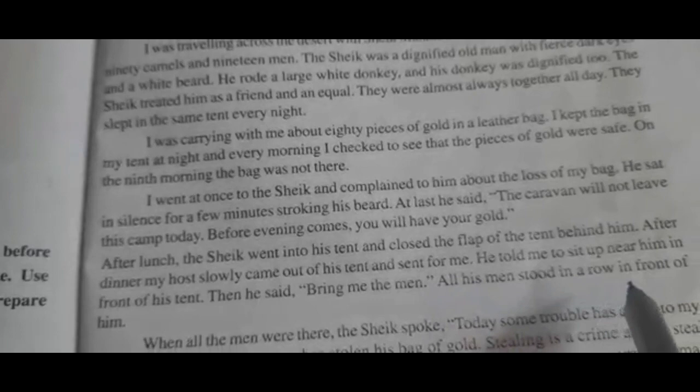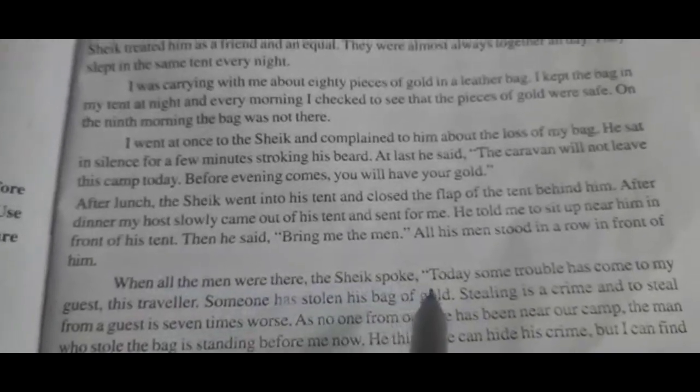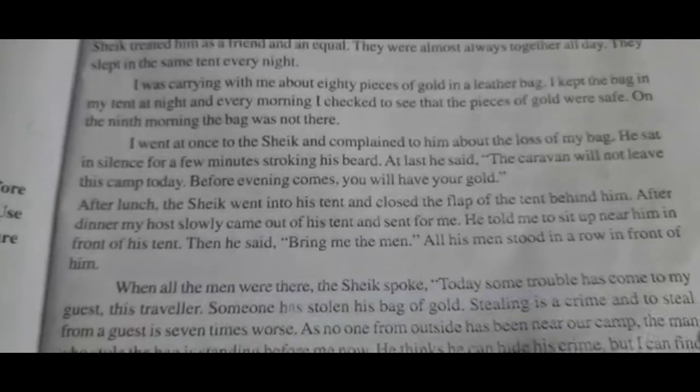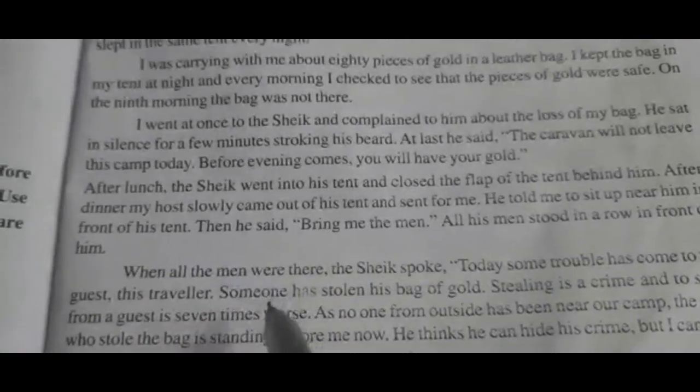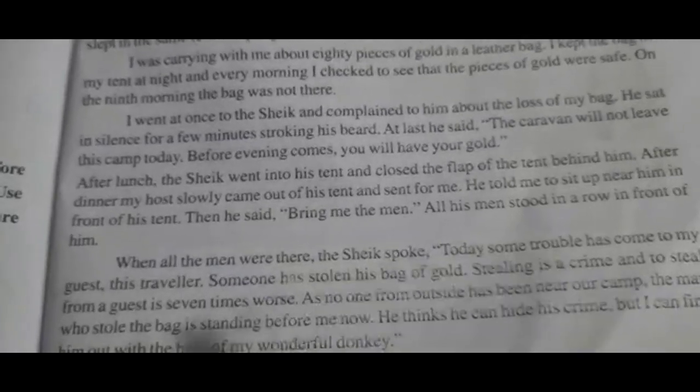All his men stood in a row in front of him. When all the men were there, the Sheikh spoke. "Today some trouble has come to my guest, this traveler. Someone has stolen his bag of gold. Stealing is a crime, and to steal from a guest is 7 times worse.